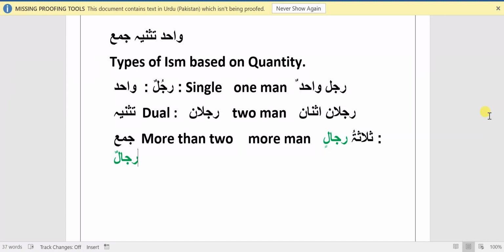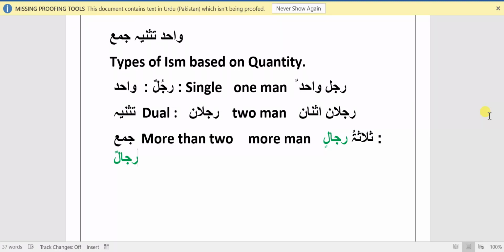When we have a specific number, we use the Jama with a specific number. When we do not have any specific number, we can simply use Jama. It's okay if you are not able to understand this concept right now, or maybe I'm not able to explain it clearly because of my weak English. But still, right now, you can just stay on the basic information about Wahid, Tasniya, Jama: Wahid means one, Tasniya means two, and Jama means more than two without any specification. It can be three or it can be an infinite number.